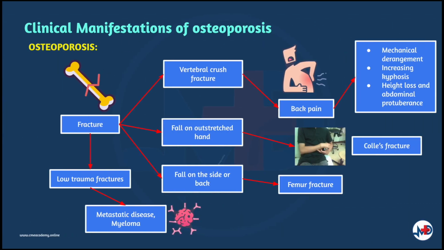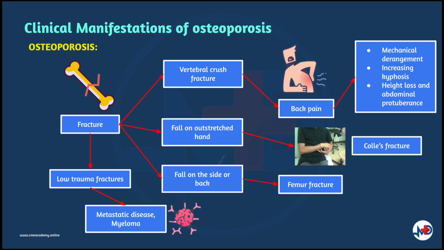Now let's discuss the clinical manifestations of osteoporosis. Fracture is the only cause of symptoms in osteoporosis. Sudden onset of severe pain in the spine, often radiating around to the front, suggests vertebral crush fracture. However, only about 1 in 3 vertebral fractures is symptomatic. Pain usually occurs from mechanical derangement, increasing kyphosis, height loss, and abdominal protuberance following crushed vertebrae.